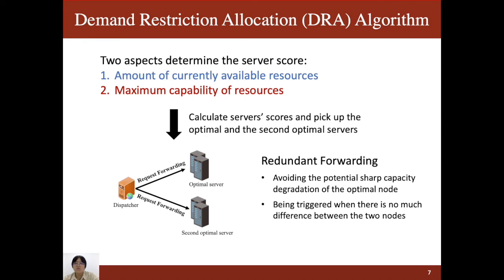The dispatcher will pick the optimal and the second optimal service and forward the request to both of them. However, we will trigger the redundant forwarding only when there's not much difference between the two nodes. The second optimal service score should be within 10% less, and the RTT value within 30 milliseconds shorter than the optimal service.